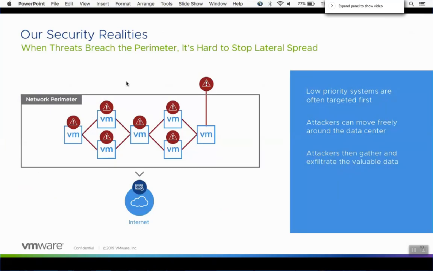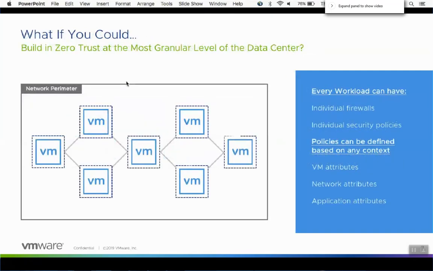So when we start to look at some of those things from a security perspective, from a procurement perspective, all of this goes into what our current situation is. What we're asking for is in this zero trust model with software-defined networking with NSX, we're asking ourselves, okay, can we do this better? Can we do this faster? Can we do this more efficiently? And the answer is yes. We can do that by utilizing NSX for individual firewalls and individual security policies.